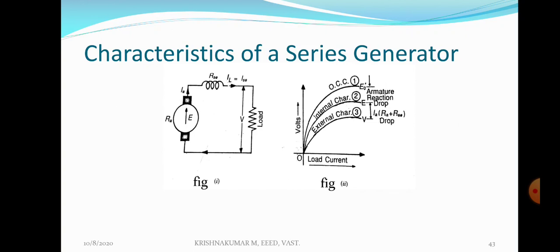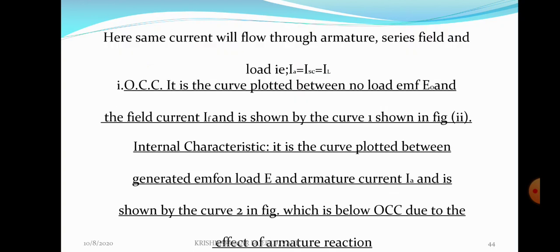I am explaining once again. The internal characteristic is the curve between E versus Ia. The OCC is the curve between E0 versus If. Definitely E is less than E0, where E is the EMF under loading condition and E0 is the EMF under no load condition. So when a generator is loaded, the induced EMF decreases from E0 to E. The drop from E0 to E takes place due to the armature reaction effect. Therefore, the internal characteristic lies below the OCC, which is explained in this slide.